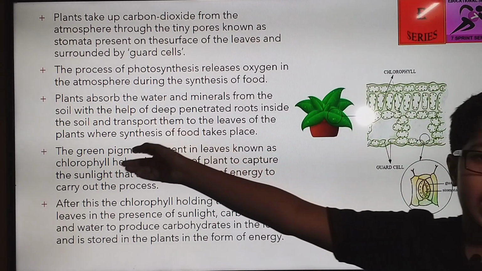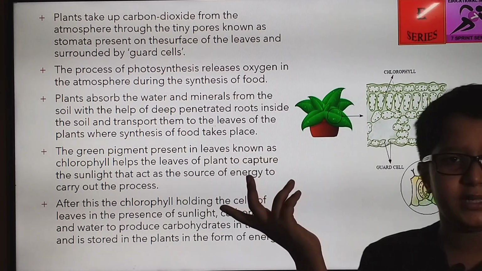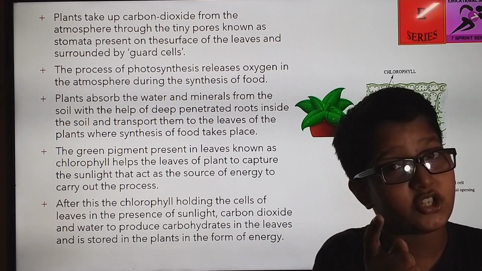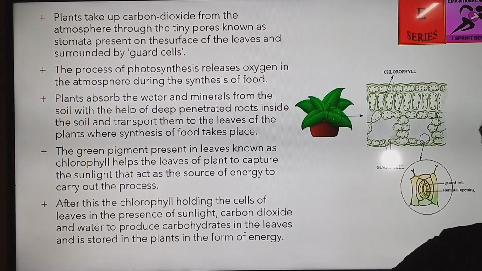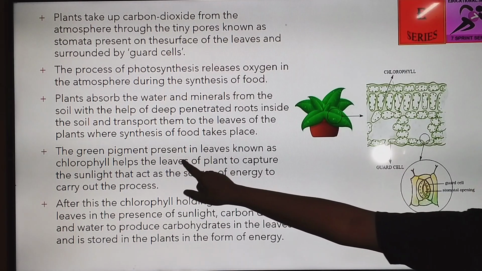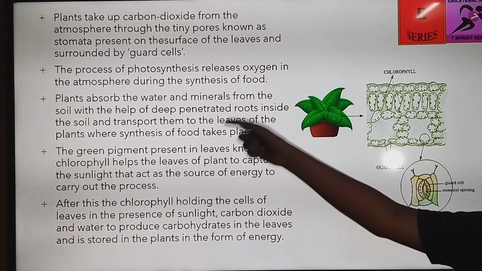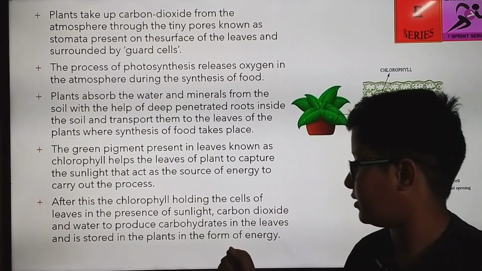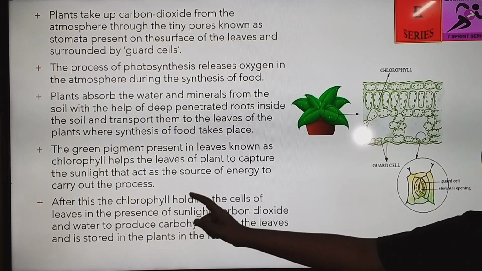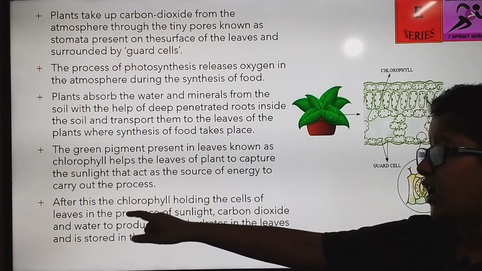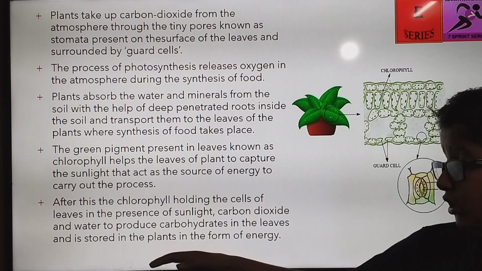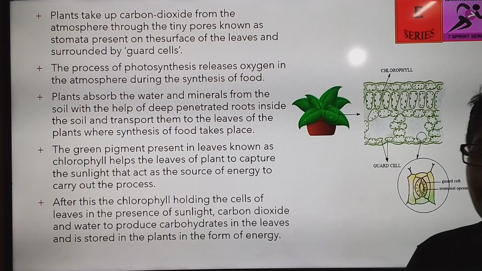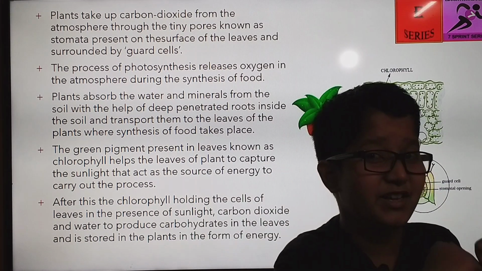In the leaves, plants carry out photosynthesis to make food, as we have learned in earlier classes. The leaf is the kitchen of the plant where photosynthesis occurs. The green pigment present in the leaf is known as chlorophyll; it helps in photosynthesis and also gives the green color to the plants. In the chlorophyll-holding cells of leaves, in the presence of sunlight, carbon dioxide and water, carbohydrates are produced in the form of starch, which is stored in the plant as a form of energy used for growth and development.